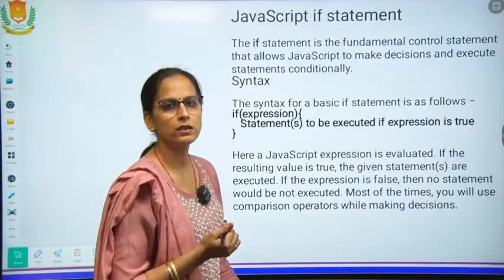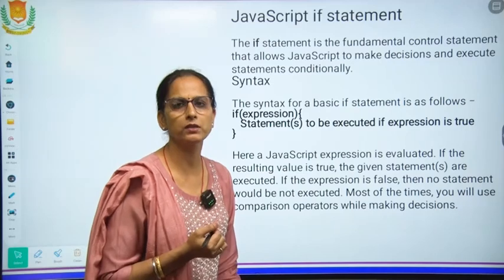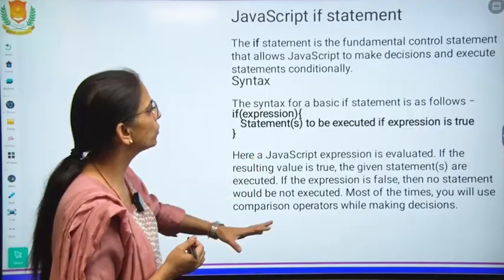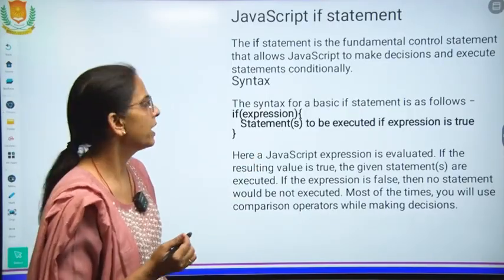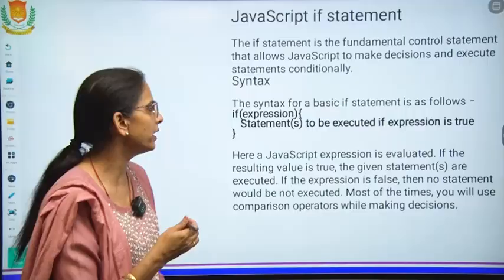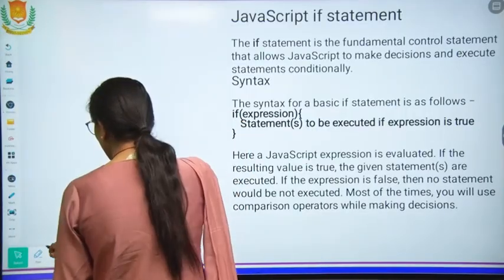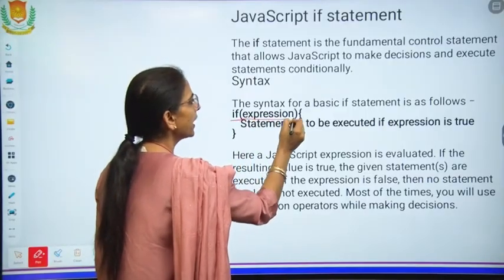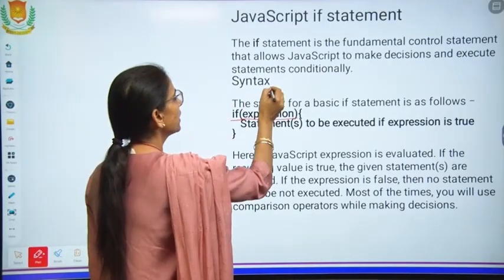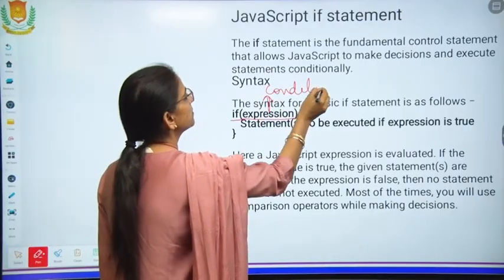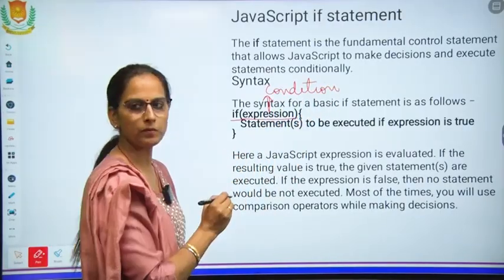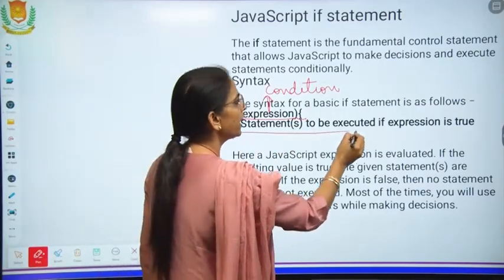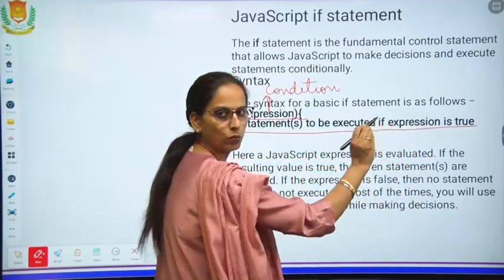Now, what are the syntax and expressions, how it is written there? Now, if statement, fundamental control statement allow you in JavaScript to make decisions and execute statements conditionally. How it is written? We have to write if and then the expression. Expression means the condition will be written, and then we will start with the curly brackets, and then statement to be executed if expression is true.